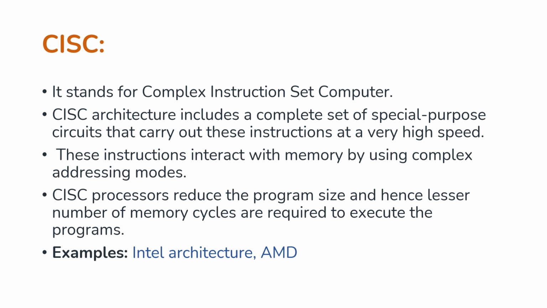These instructions interact with memory by using complex addressing modes. CISC processors reduce the program size and hence, a lesser number of memory cycles are required to execute the program. This increases the overall speed of execution. Example is Intel architecture and AMD.